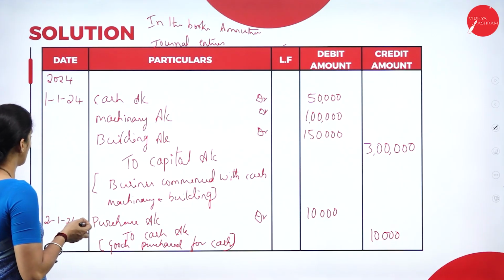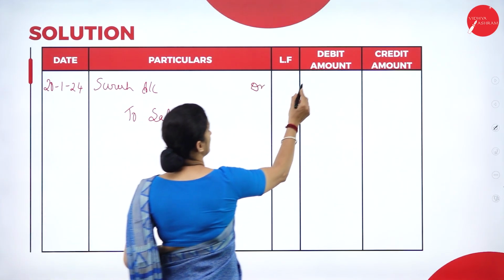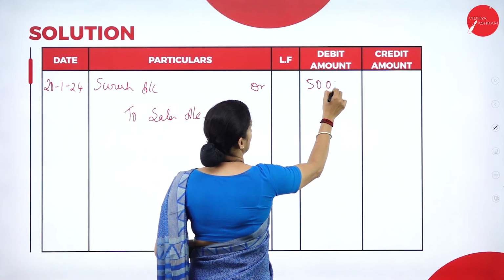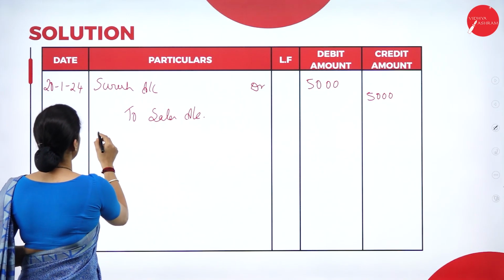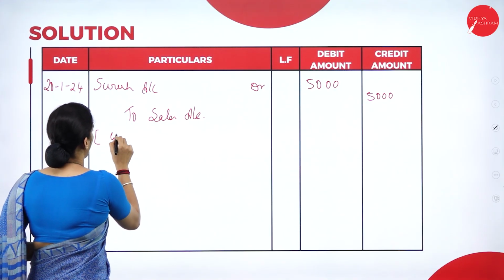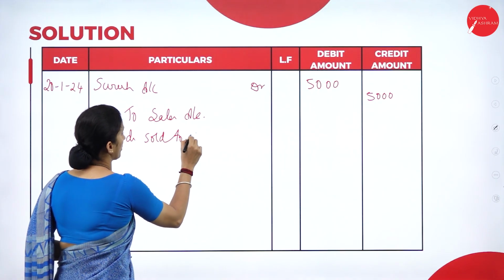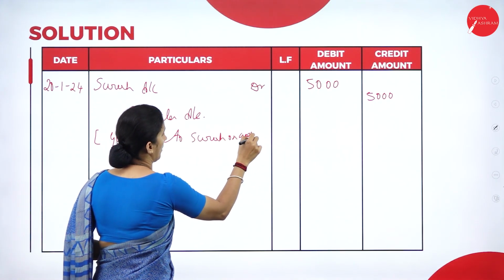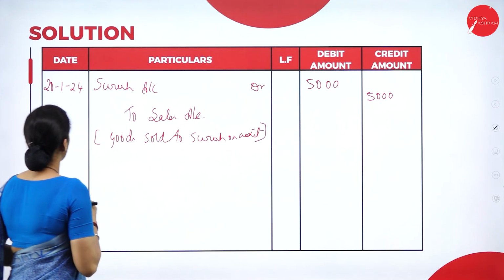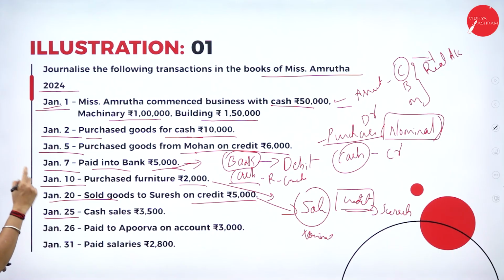So what is the amount here? It is 5,000. So narration, goods sold to Suresh on credit. Next transaction that we have on Jan 25th, cash sales.